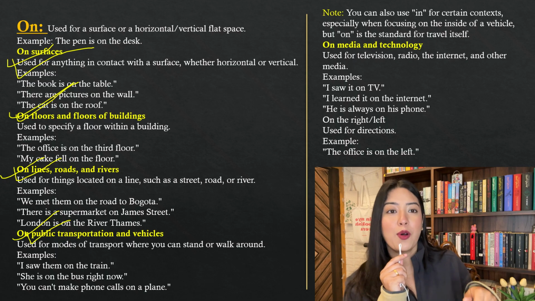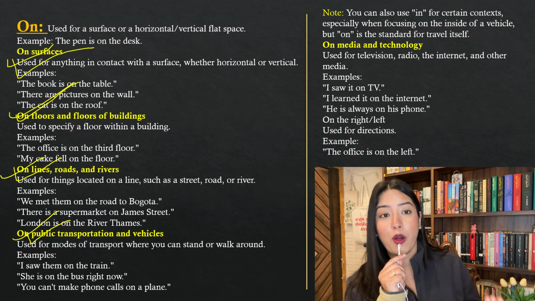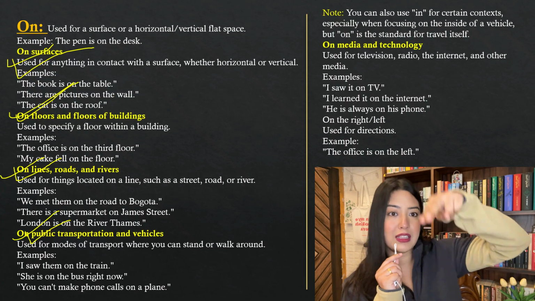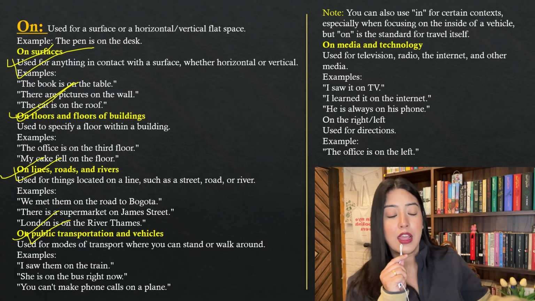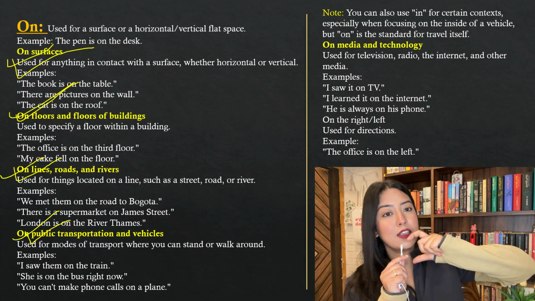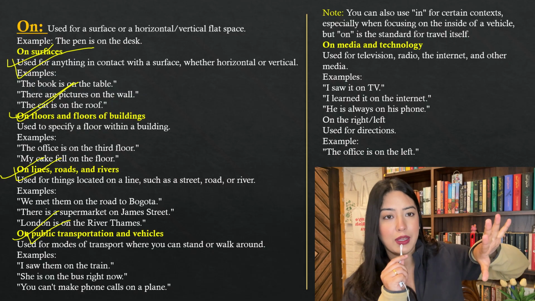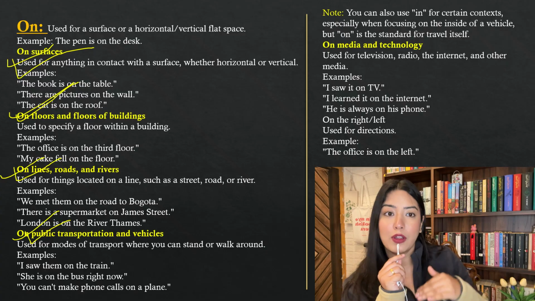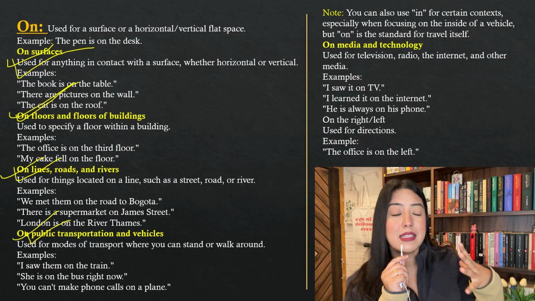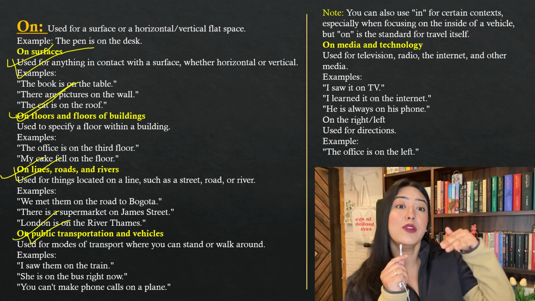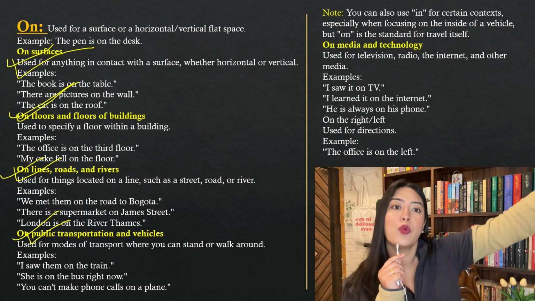You always use "on" for a flat surface that you can walk around. In a train, you can actually walk around the surface. You are free to walk around. If you are on the bus also, there's a considerable length through which you can walk within the bus. So you're traveling on the bus, on the train, a space where you can walk around. I'm not traveling in a plane, I'm traveling on a plane, because even within a plane, it's a larger area where you can walk around.